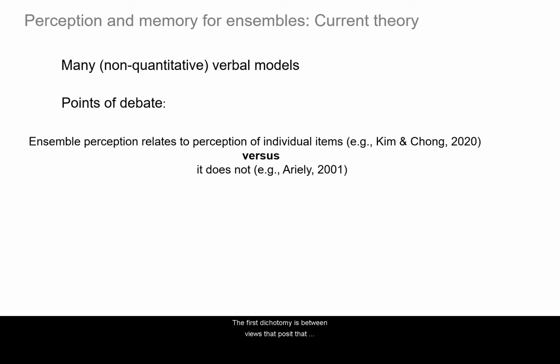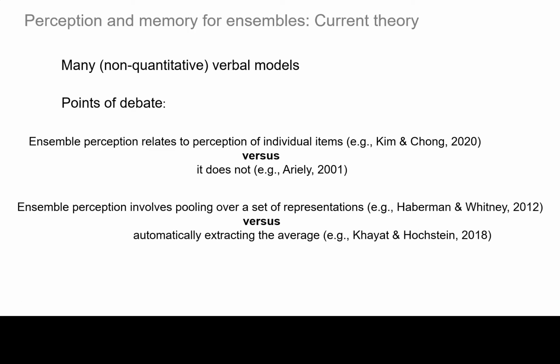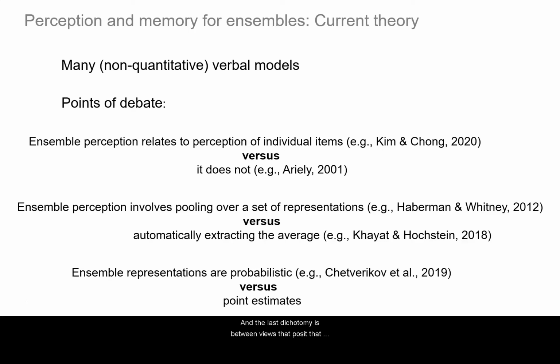Instead of summarizing these models, I'll highlight 3 relevant points of debate in the literature. As you'll see, these points of debate are related to one another, and each raises questions that we might want a model of ensemble processing to answer. The first dichotomy is between views that posit that processing of ensembles relates to processing of individual items versus views that assume that these are independent processes. The second dichotomy is between views that posit that ensemble processing involves computing averages over individual representations versus automatically extracting an average. And the last dichotomy is between views that posit that ensemble representations are probabilistic versus point estimates.